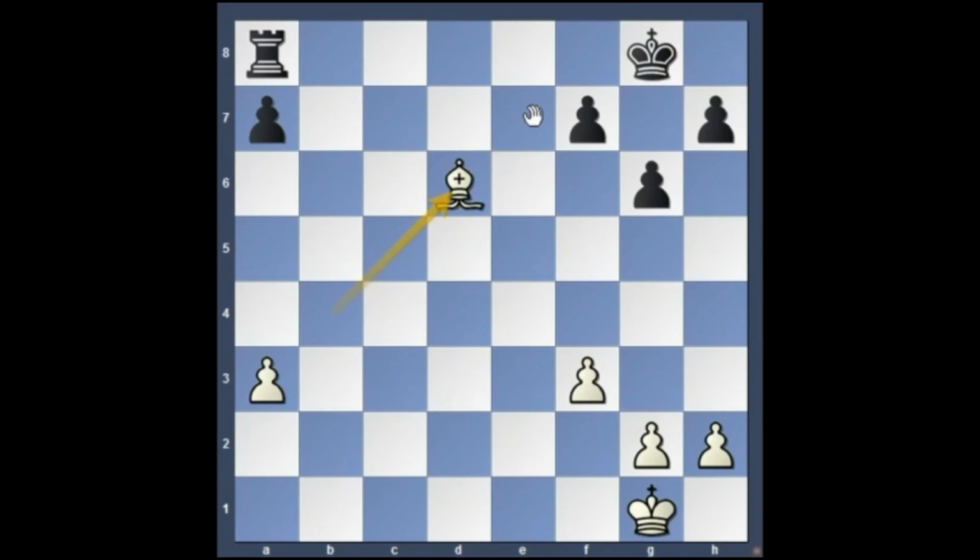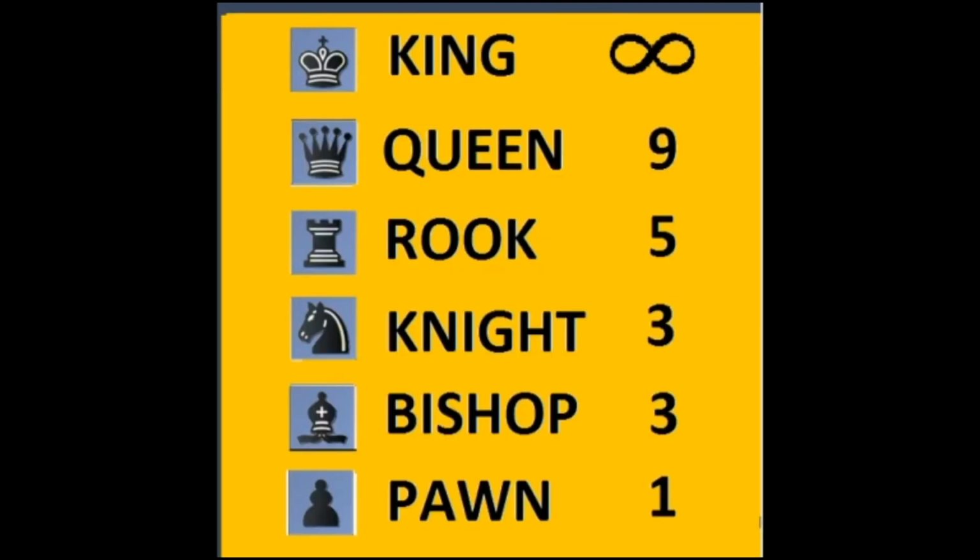So here this is simple mathematics. We have to calculate the total amount of points that we are getting in return and the amount of points that we are losing when we are exchanging. So basically, first remember the thumb rule: we have to capture with the lower value piece first and capture with the higher value piece at the end. Here you can see the respective pieces and their values. In the first lesson we discussed the queen has 9 points, rook 5 points, knight 3 points, bishop 3 points and pawn 1. We have to bear it in mind when playing the middle game.